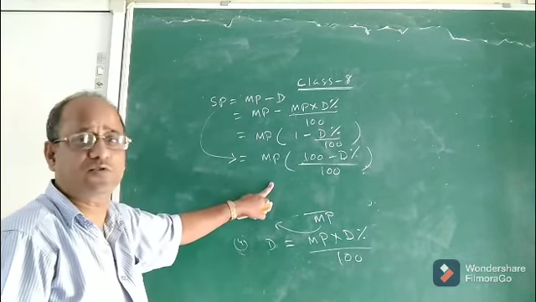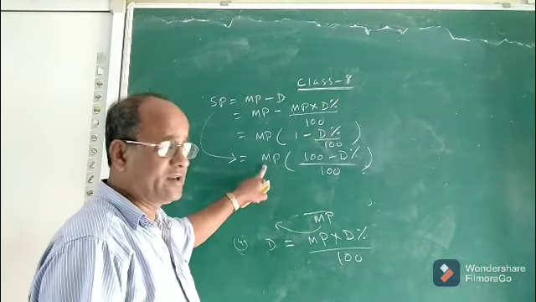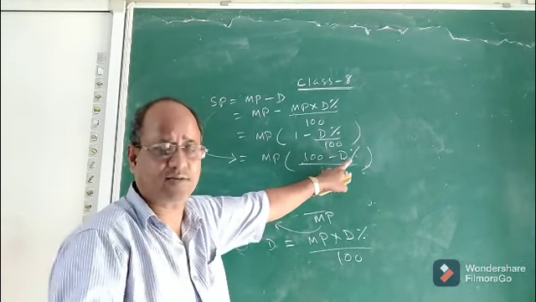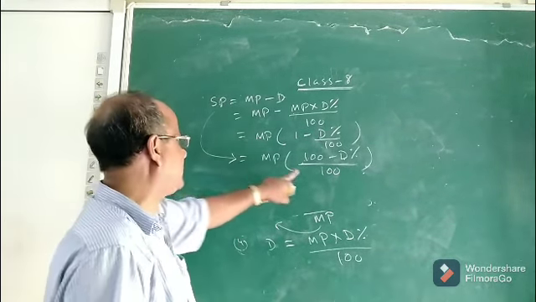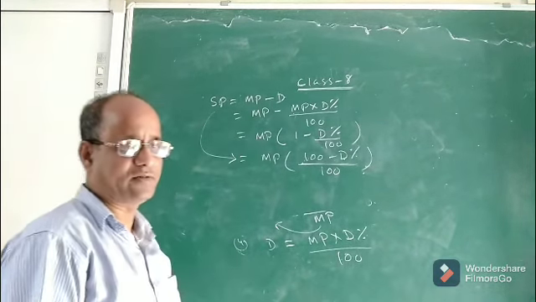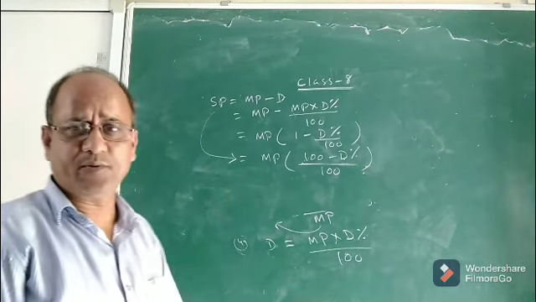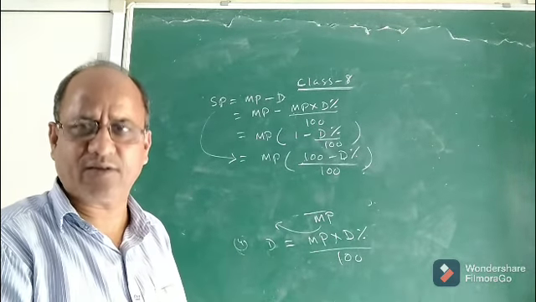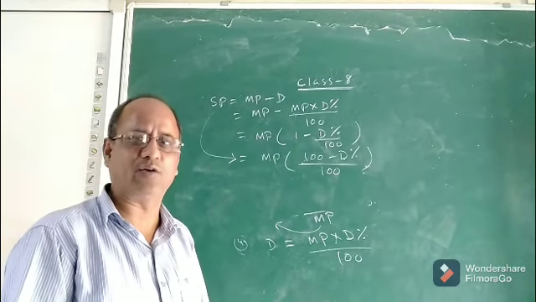So in which type of problem will we use this formula? In a problem where mark price and discount percent are given. Suppose the discount percent and mark price are given in a particular problem. To find the selling price, you will use this formula directly. So these are some of the formulae on discount. If you remember all these formulae, you can do quickly. Otherwise, if you follow the unitary method, you will take a bit more time. That is the only difference between remembering the formula and not remembering it.